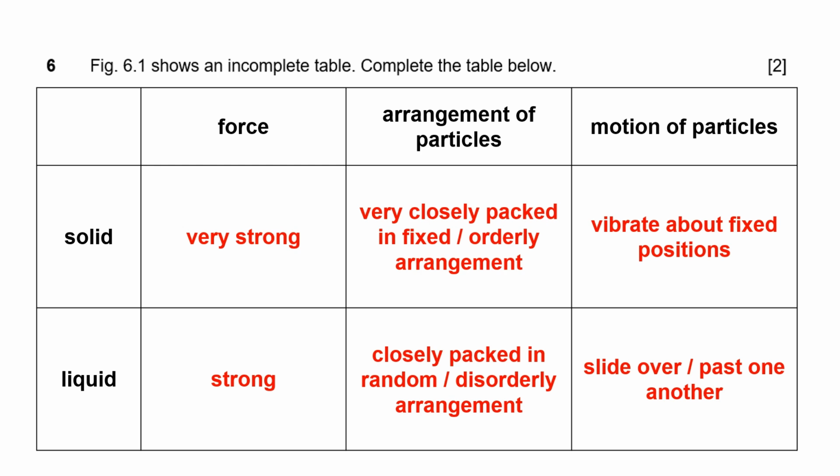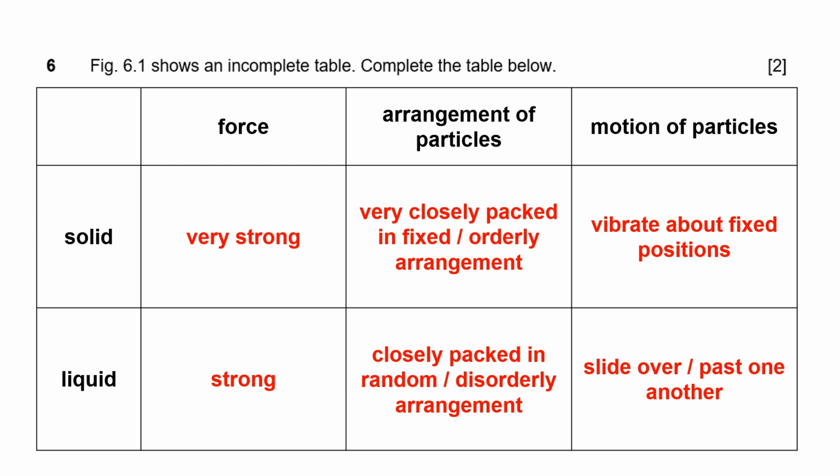So similarly, for the arrangement of particles, both solids and liquids are closely packed. Solids are very closely packed, liquids are closely packed. The difference between them is that in a solid, the particles are arranged in an orderly manner or in a regular pattern. Okay, both of these are acceptable. Then, in a liquid, they are arranged disorderly or randomly. As for the motion of particles, okay, we know that in a solid, the particles are not able to move about. However, they are still moving. And if they're still moving, what are they doing? They are vibrating about their fixed positions.